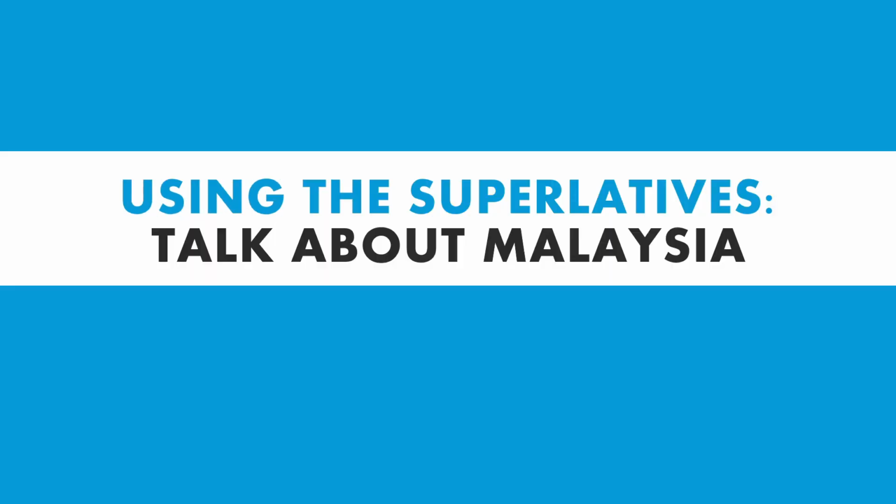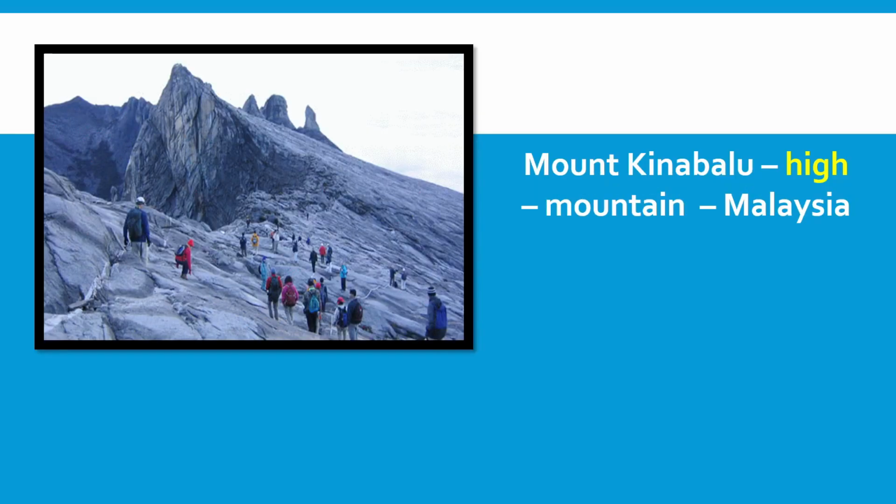Moving on to the next activity, where we are going to use the superlative as a practice for us to talk about Malaysia. Don't worry about not knowing much information about Malaysia, as I have provided some stimulus and hints for you. Let's look at the first example. If we look at the picture, this is a picture of Mount Kinabalu. And the keywords that I provided here are Mount Kinabalu, high, mountain, and Malaysia.